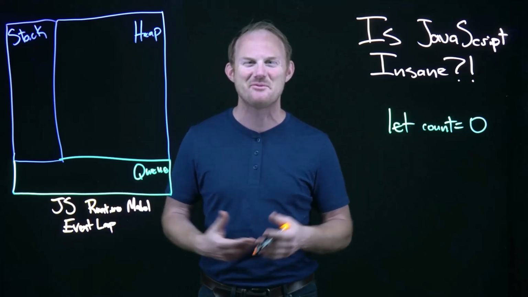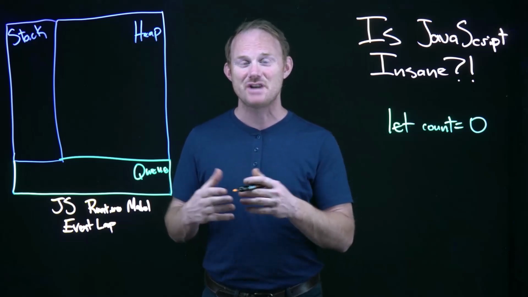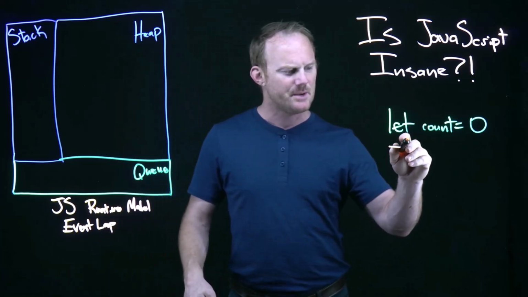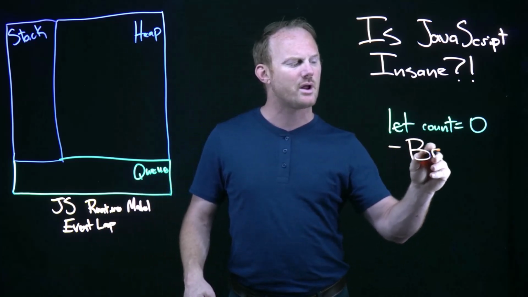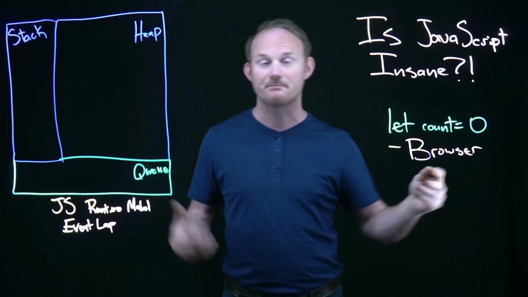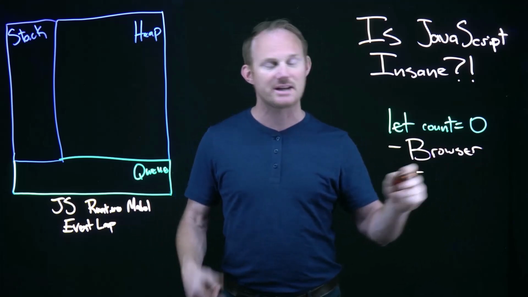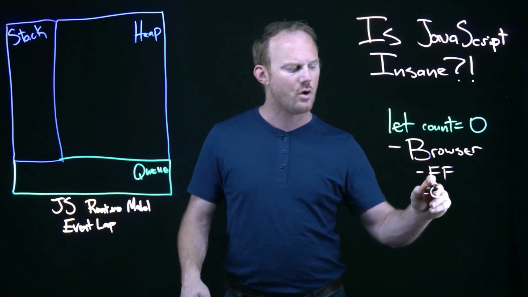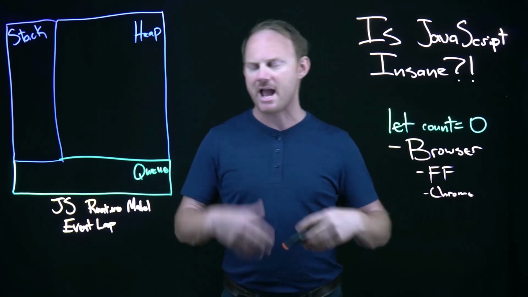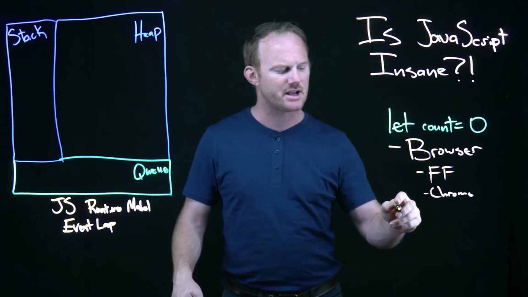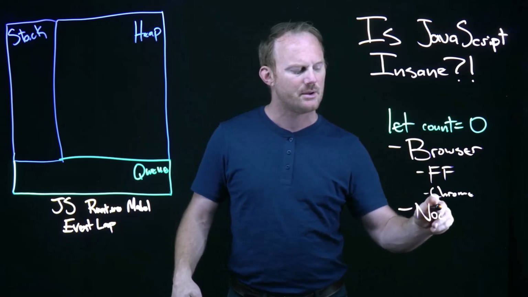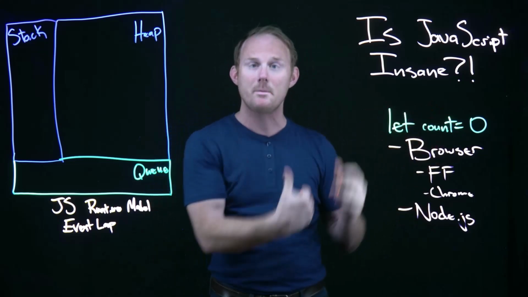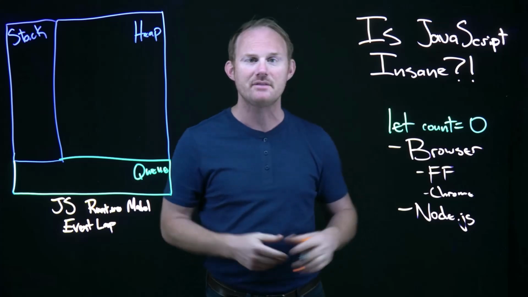Magic happens everywhere in this process. But the JavaScript runtimes, I'll label a few here. Actually, let's use orange. Typically, you are going to be running JavaScript in one of two places, in the browser or in Node.js. And with the browser, you've got an option of, say, Firefox, Chrome, Safari, Edge, etc. Okay, there's a bunch of different options. Like I said, you could also be running this on the back end in the form of Node.js. This line here would make sense to a runtime in any of these places.